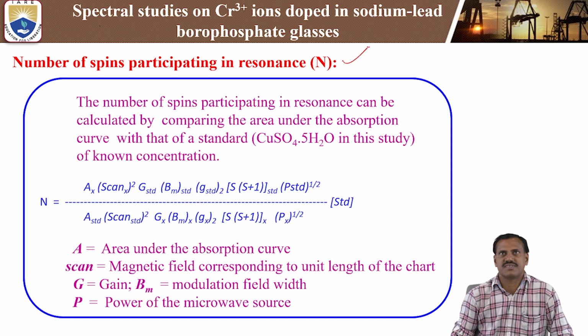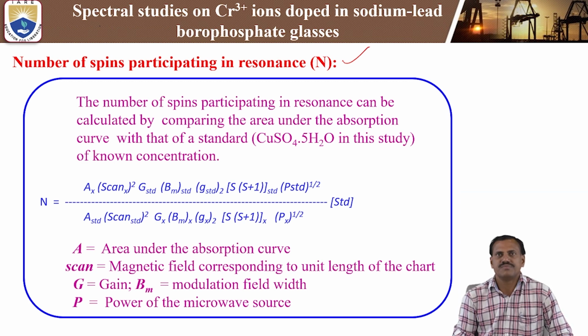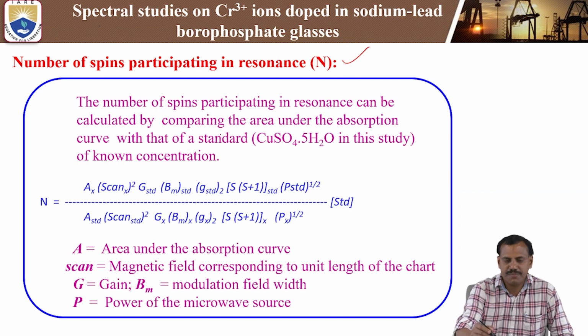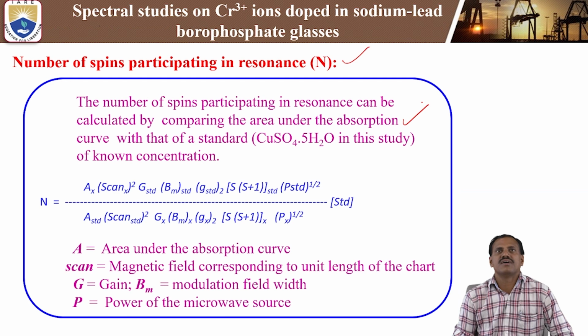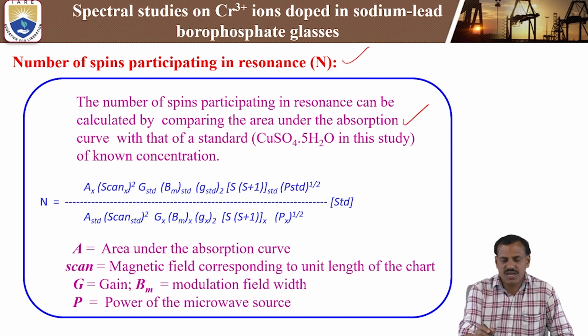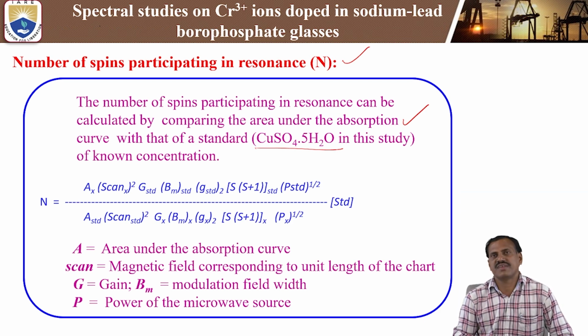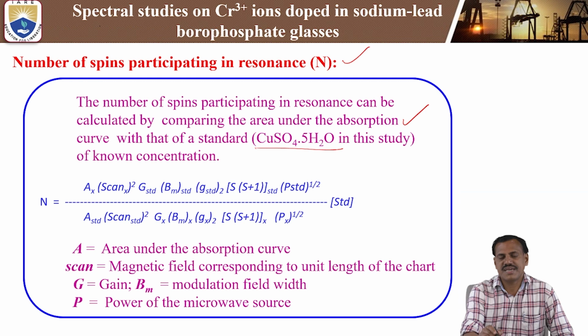Next, after measuring the EPR spectra, we can calculate the number of spins participating in the resonance. That is the N value. The number of spins participating in resonance can be calculated by comparing the area under the absorption curve with data of standard copper sulfate pentahydrate of known concentration. Here we are using the sample and a standard reference sample, which is copper sulfate.